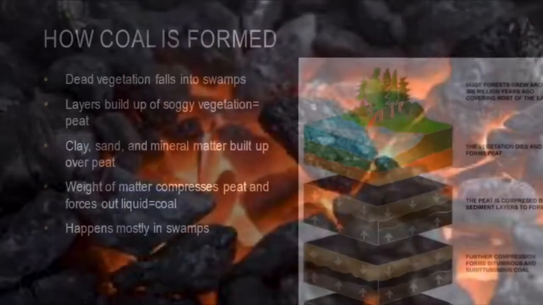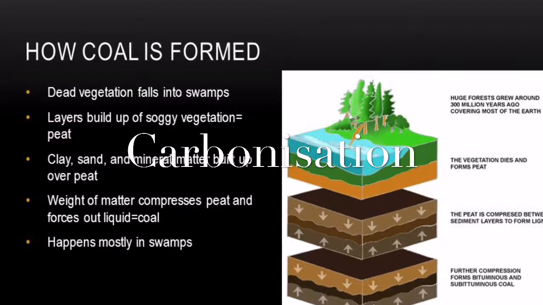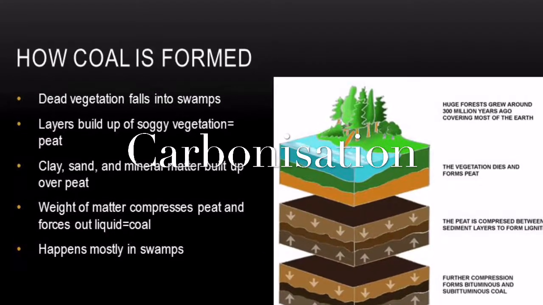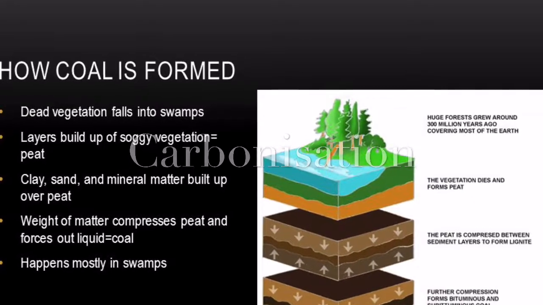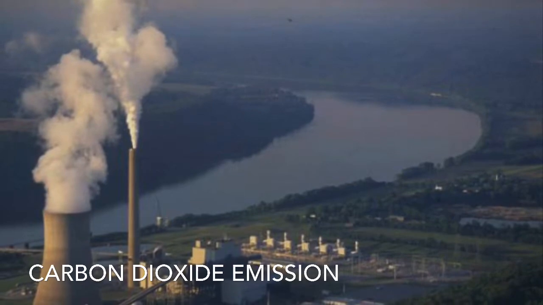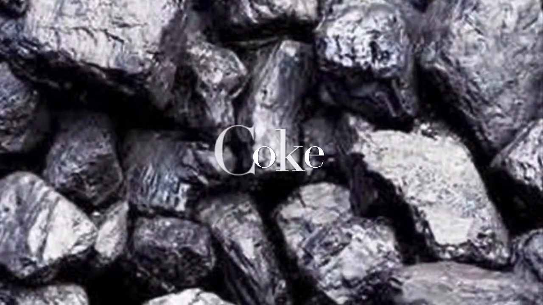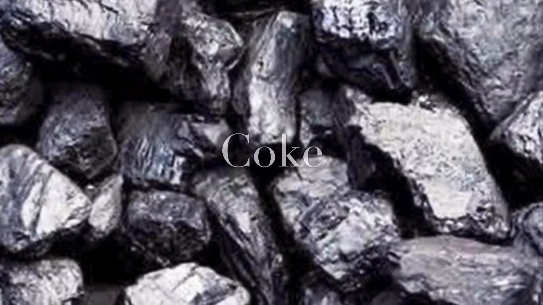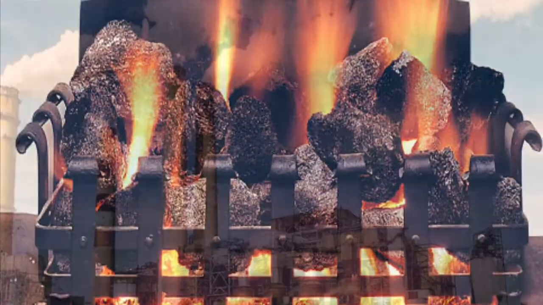As coal consists mainly of carbon, the slow conversion of dead vegetation of plants and animals into coal is called carbonization. Carbonization is a very slow process. When we heat coal in air, it gives out mainly carbon dioxide gas. And when coal is processed in industries, it gives out some useful products such as coke, coal tar and coal gas. So this is the story of coal.